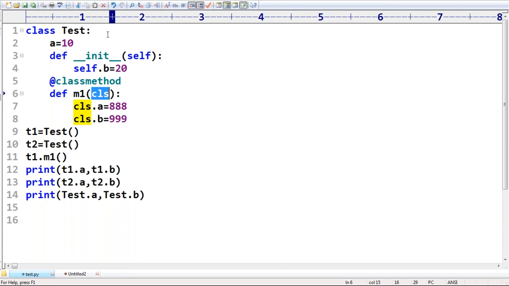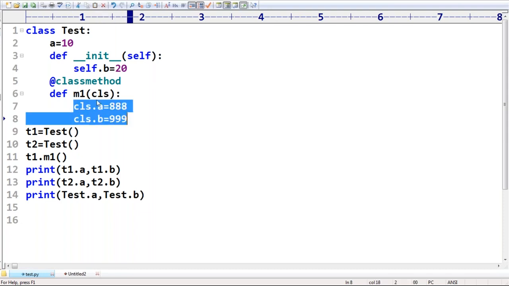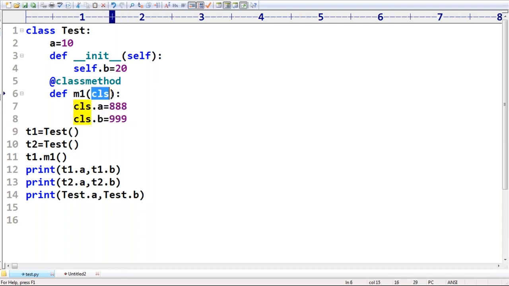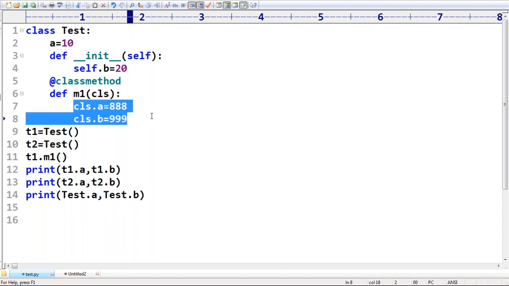Self.b, CLS.b, confused? Sir, the CLS variable always talks about class level. The self variable always talks about object level. Remember that. The self variable always talks about object level. The CLS variable always talks about class level. Any doubt?